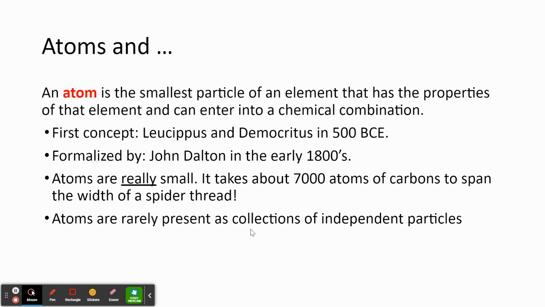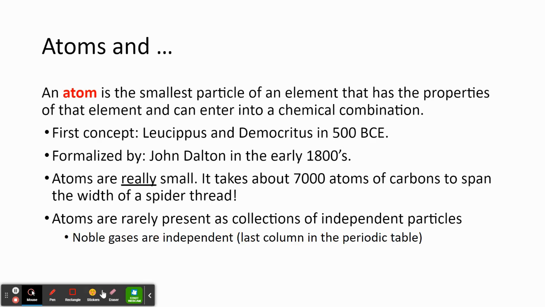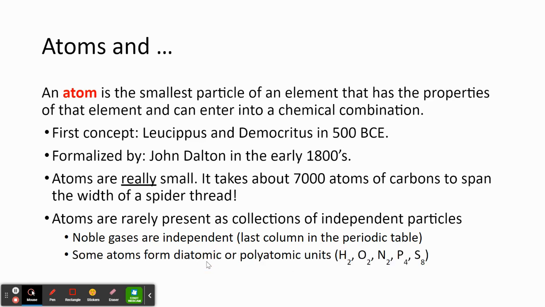Atoms are rarely found as collections of independent atoms. The noble gases can be independent atoms. They're found on the last column all the way over on the right on the periodic table. Some atoms form diatomic elements or polyatomic elements.